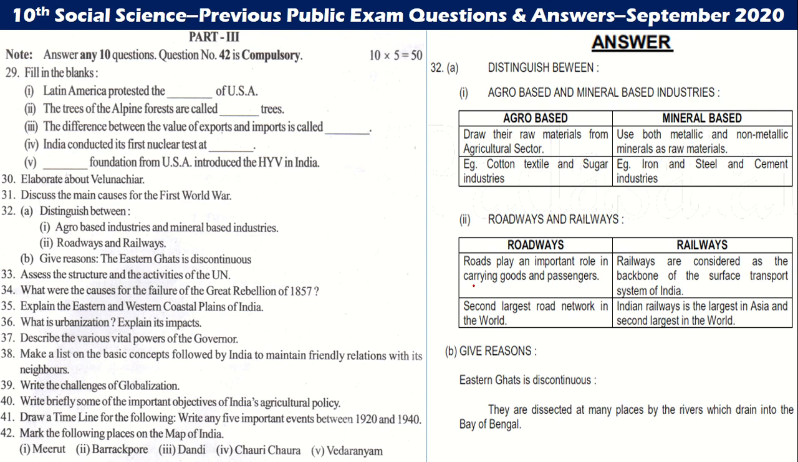Roadways: roads play an important role in carrying goods and passengers, and India has the second largest road network in the world. Railways are considered the backbone of the surface transport of India, and Indian Railways is the largest in Asia and second in the world. Then, give reasons: the Eastern Ghats is discontinuous. They are dissected at many places by the rivers which drain into the Bay of Bengal.